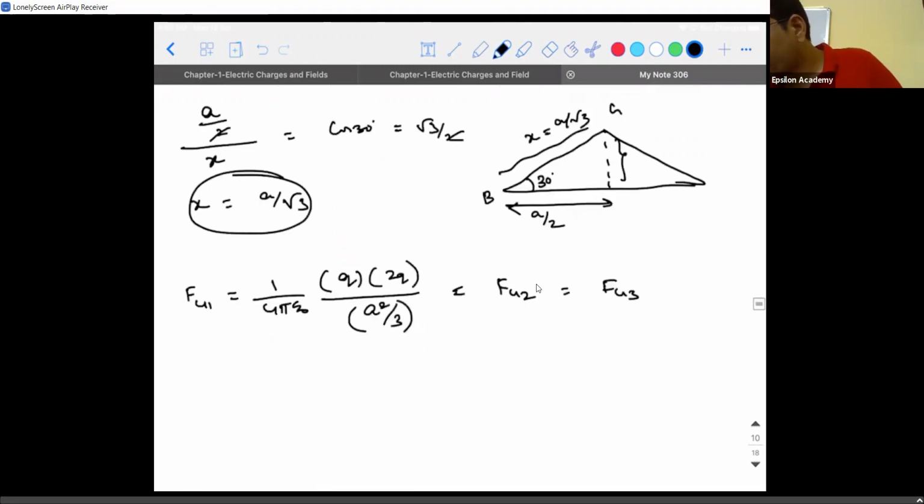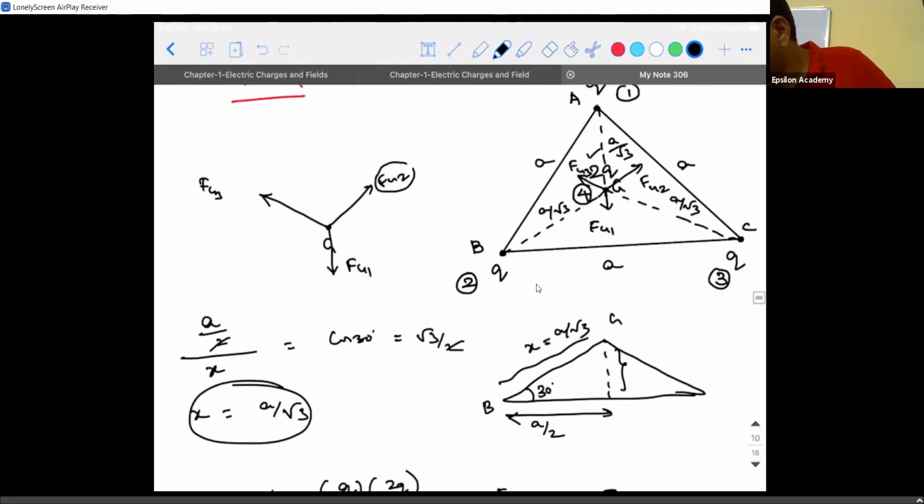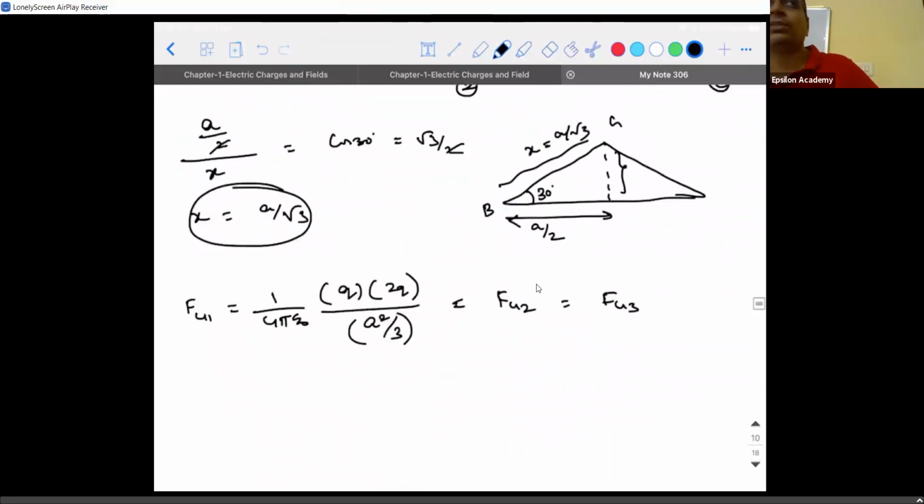Now see, whenever you are dealing with vectors, there are two ways to solve a vector-based problem. One is the parallelogram law of vectors, and the second is resolution of vectors. You know what resolution is, right? If there is any vector aligned in a random direction, it can always be resolved into two components, the horizontal component and the vertical component.